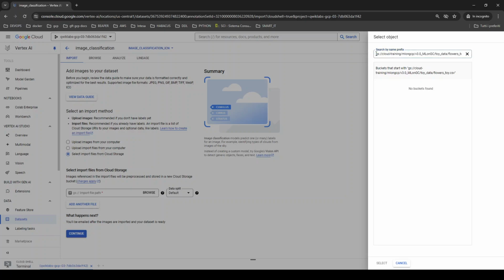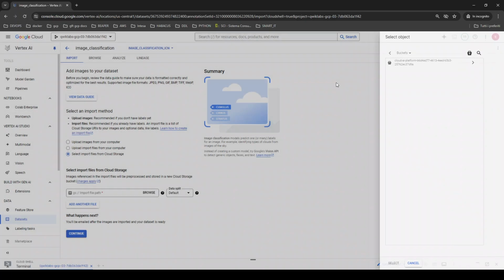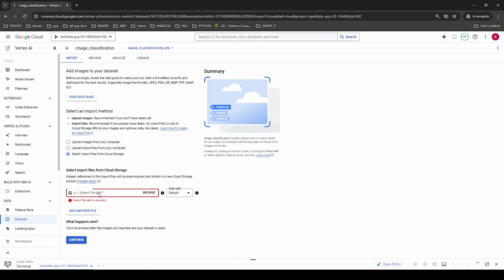Okay, let me just check out the prefix here. Let's see if I find cloud training. Oh, it doesn't find it from here, so I think I can put it directly here. It doesn't need the UCGS as a prefix. Okay, I can leave the data split as default. Let's leave it as default. All right, a check mark here. You can click on continue.